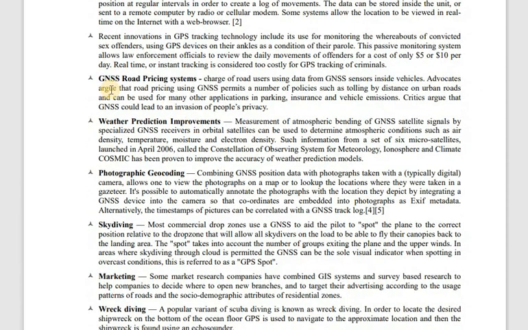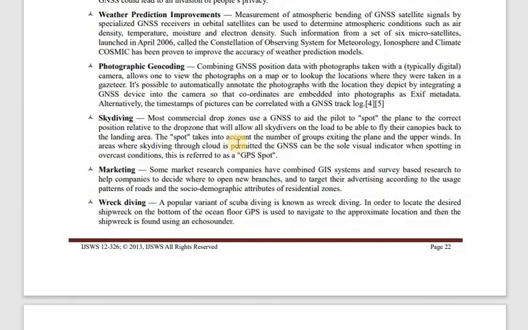And it is also used for global navigation, road pricing systems, weather conditions, photographic geocoding, skydiving, marketing, and French diving. Skydiving you already know, so this also uses your spot in the particular sky where you are moving or flying. French diving is a popular kind of diving in the water. You can also say ships have a GPS.